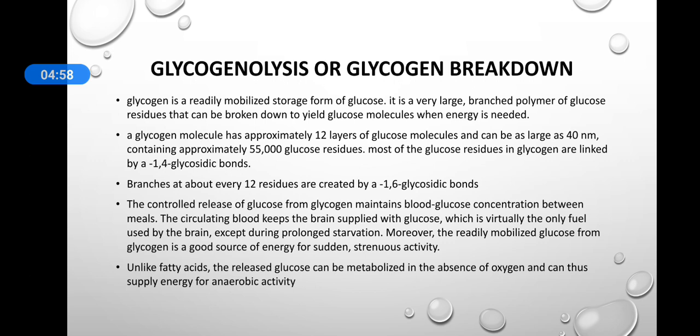Moreover, the readily mobilized glucose from glycogen is a good source of energy for sudden strenuous activities. Unlike fatty acids, the released glucose can be metabolized in the absence of oxygen and can thus supply energy for anaerobic activity.